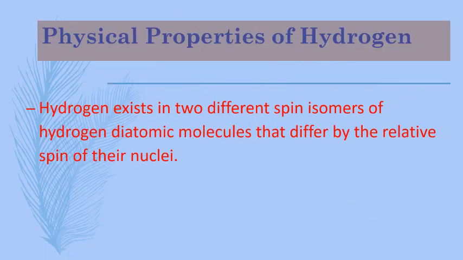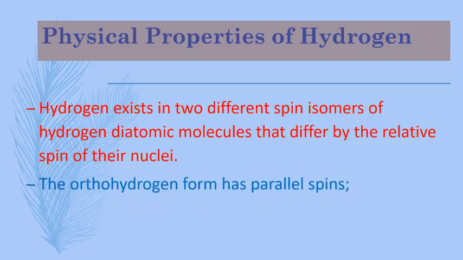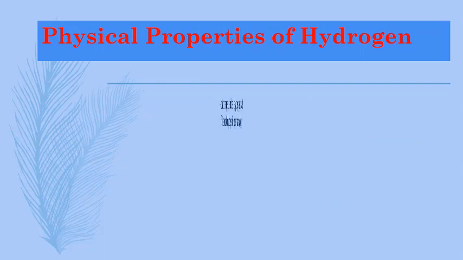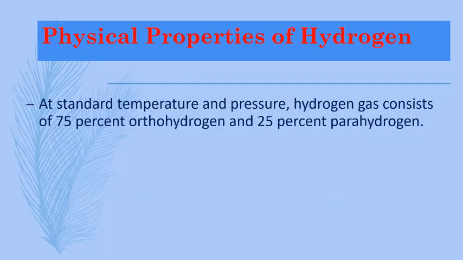Also, hydrogen exists in two different spin isomers of hydrogen diatomic molecules that differ by the relative spin of their nuclei. Orthohydrogen has parallel spins, and parahydrogen has antiparallel spins. At standard temperature and pressure, hydrogen consists of 75% orthohydrogen and 25% parahydrogen.